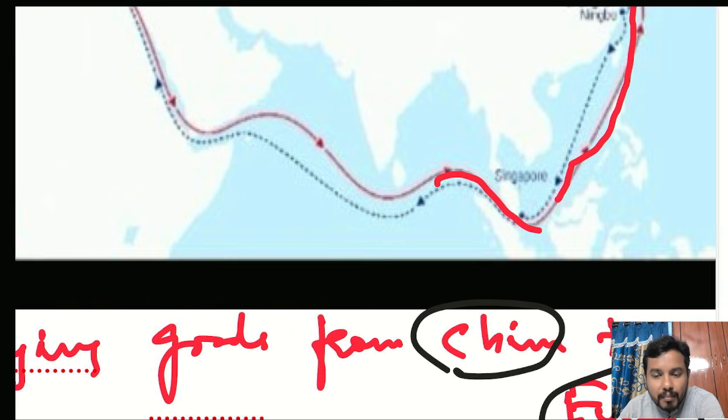Getting shipment delayed in international trade means it is increasing your cost. Your customer will not be happy. So here, getting priority depends upon some other country. It is not in your hand. However fast you want to ship your goods to your customer, you can't do that. This is what is called maritime dependency.